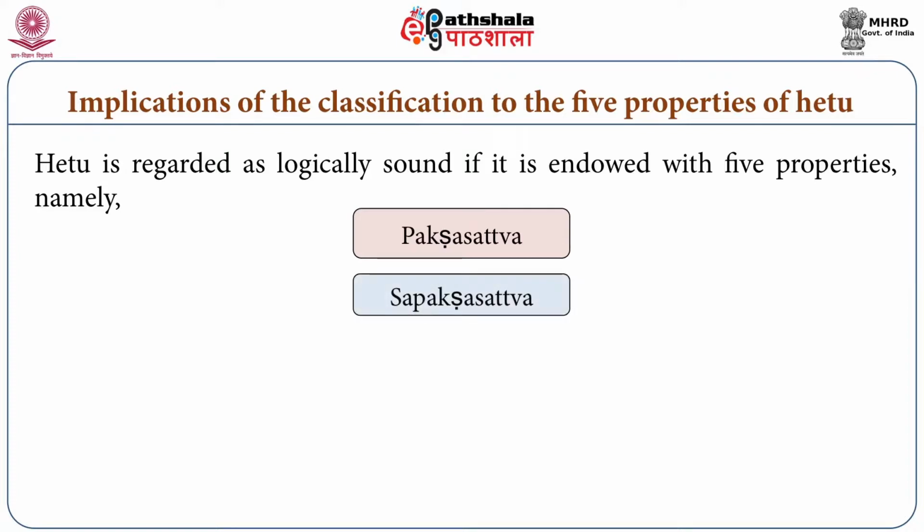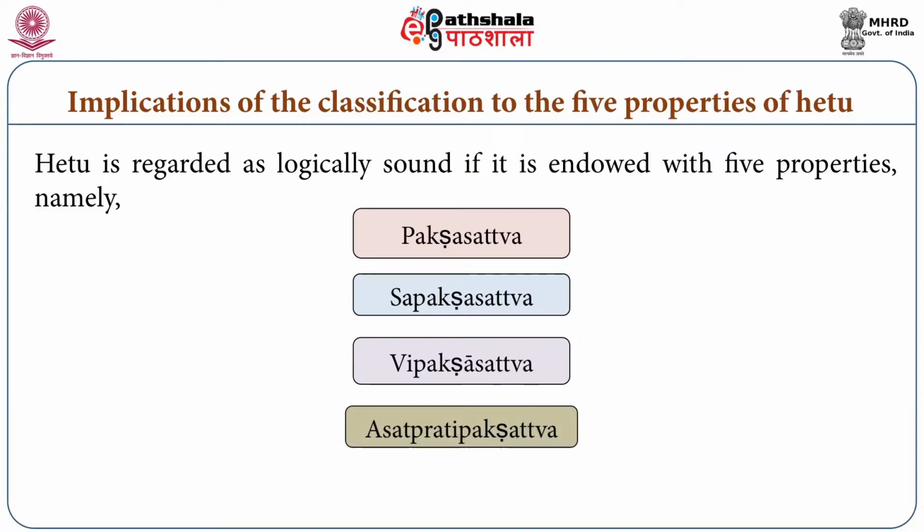Second is sapaksha sattva, the presence of hetu in sapaksha. Sapaksha is that which is similar to paksha. Third is vipaksha sattva, the condition where hetu must not be present in vipaksha, as hetu has to be present only in paksha. And fourth is asat pratipaksha sattva.